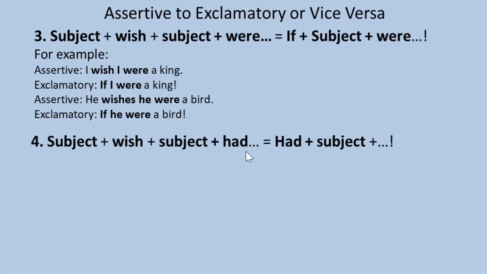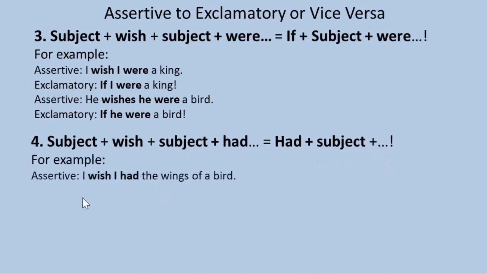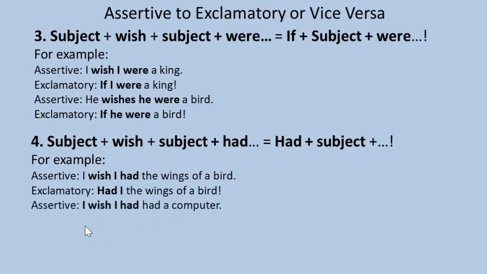Rule 4: subject wish subject had. The exclamatory will be had, subject and the rest of the sentence. For example, assertive: I wish I had the wings of a bird. Exclamatory: Had I the wings of a bird! Assertive: I wish I had a computer.